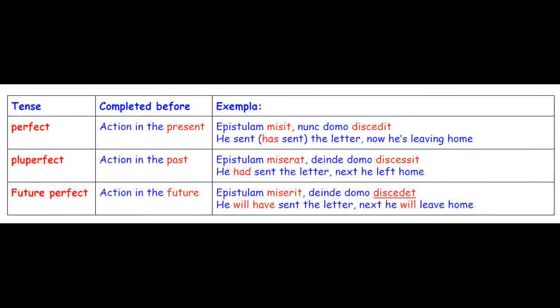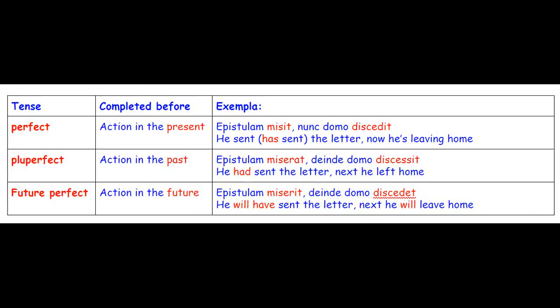All right, now let's recap what the three perfect system tenses mean. First of all, the perfect tense is just completed action before the present. For instance, epistulam misit, nunc domo discedit. He sent the letter, now he's leaving home. Or you can say he has sent the letter and now he's leaving home. That with the has in English is called the present perfect and it serves the same purpose. But we can simply use simple past in English as well. The perfect tense in Latin covers a little more ground.